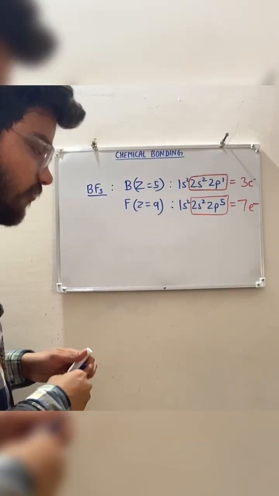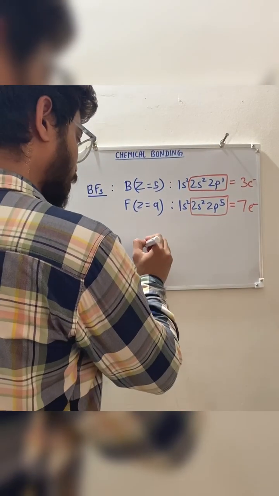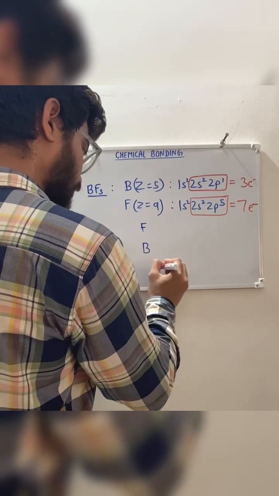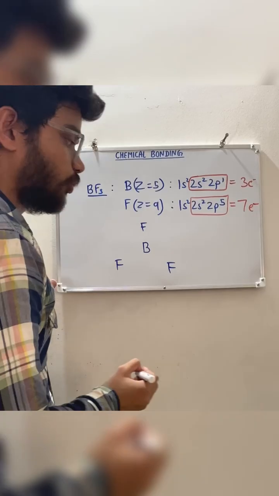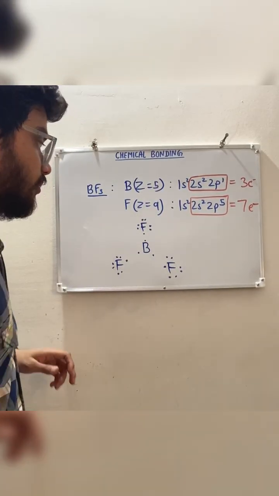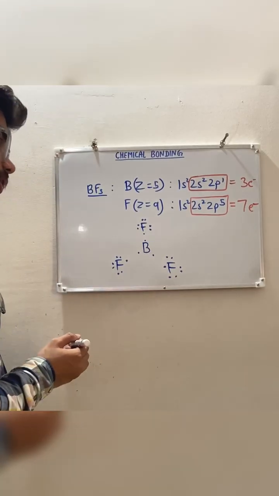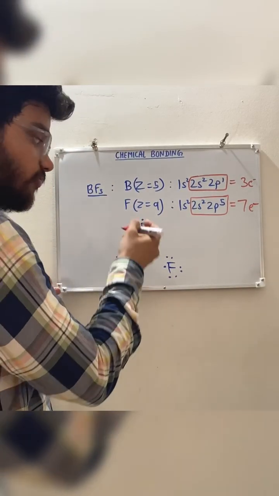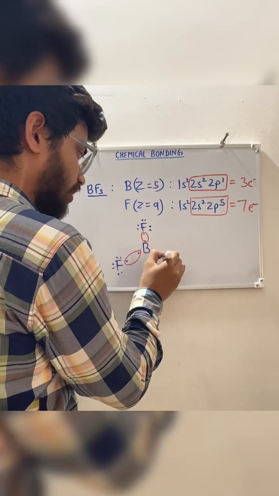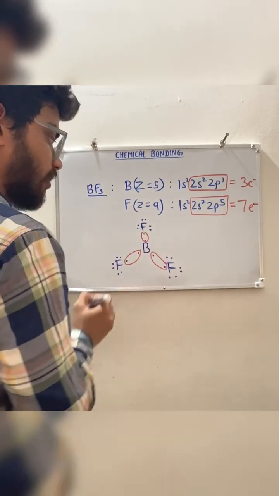So if we have to show the structure of BF3, we'll have to draw like this. First of all we should draw the Lewis dot structures, right? So when boron makes 3 bonds with fluorine, 1 bond will be here, 1 bond will be here, and 1 bond will be here.